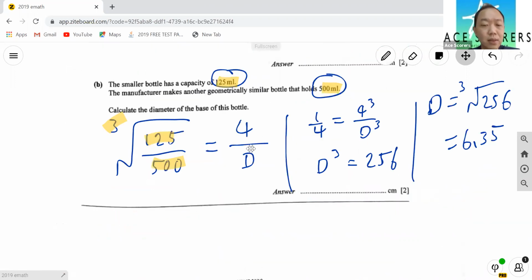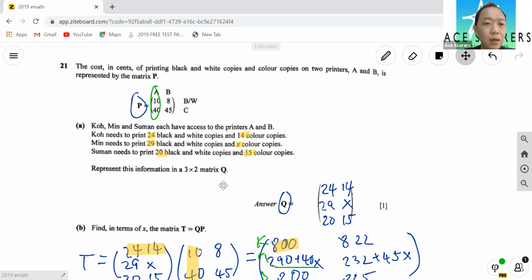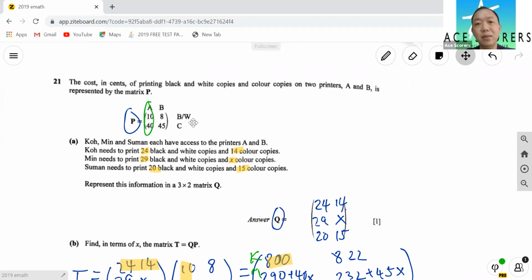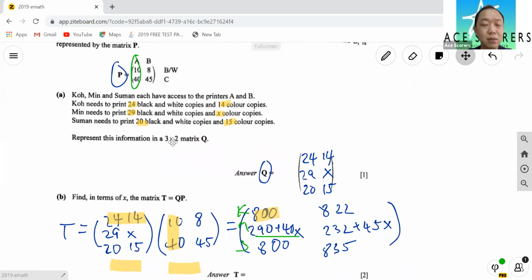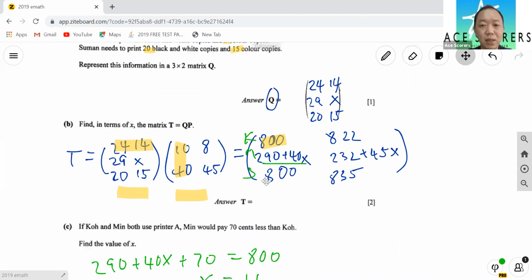Okay, next is matrix. So for the matrix question, there are a couple of operations, right? So it's your row times column if you are multiplying matrix. If you are just adding or subtracting matrix, it's very simple. Just take the element in that box, do the operation with the same element in another box, right? So 3 times 2 matrix, take a row times column, you get this. Find QP. Yeah, just do row times column, okay?